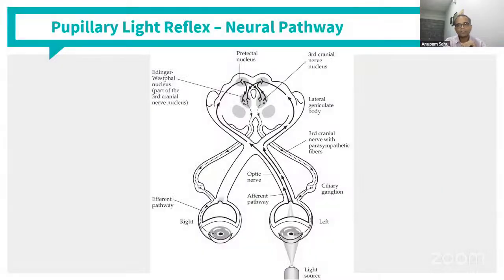Okay, let me just see if we can do it from this photo. So there is a light to the left eye, and the afferent pathway is going through the optic nerve to the optic chiasma, where it decussates to both sides, and from near the lateral geniculate body it goes to the pretectal nucleus, where again there is double innervation to the Edinger-Westphal nucleus on both sides, and that then goes to the third cranial nerve to the eye.